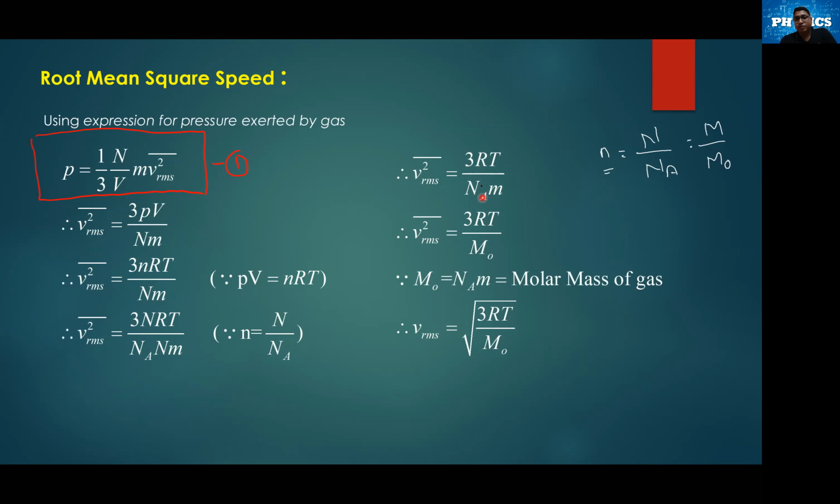Now, Avogadro number multiplying with the individual mass is called the molar mass of the gas. Okay, molar mass of the gas. That will be replaced with m naught. So we have the equation V square RMS equal to 3 RT upon m naught. That's the V square RMS. The VRMS will become under root 3 RT upon m naught.